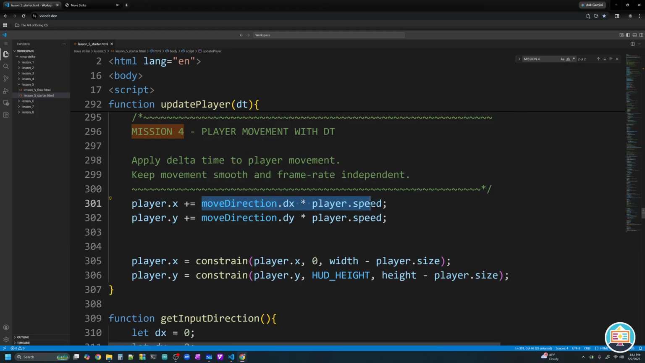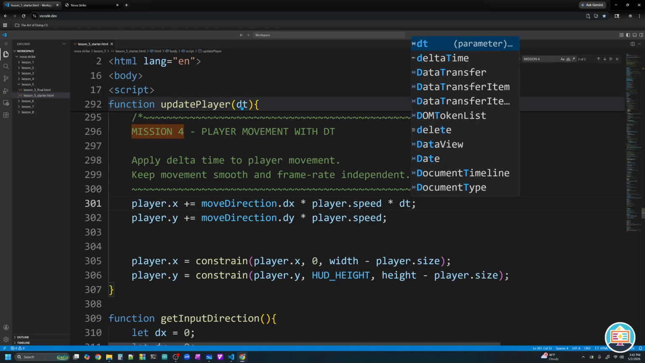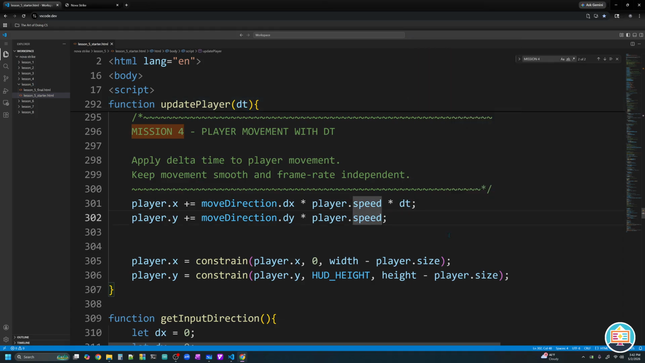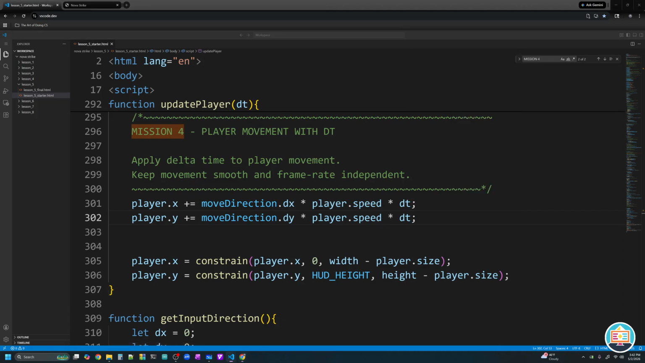The only thing we're missing here is the time interval with which we have to move. So let's multiply player.speed times dt. And this function has it because it's getting passed in right here. And let's do the exact same thing in the vertical direction now. And so with that change, our movement system for the player should be fixed.